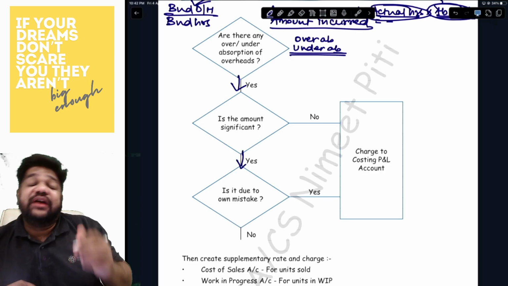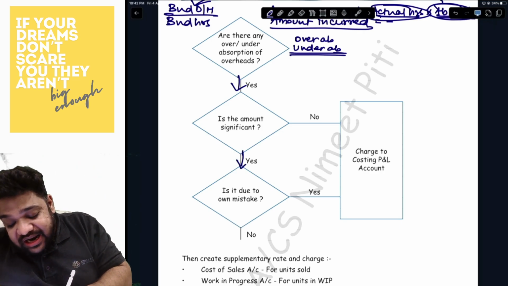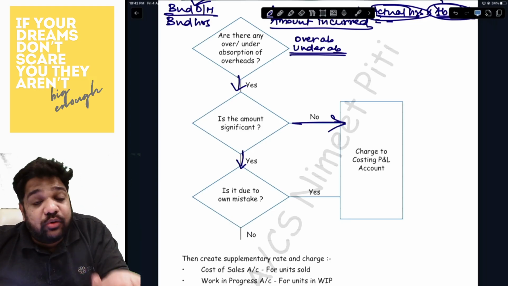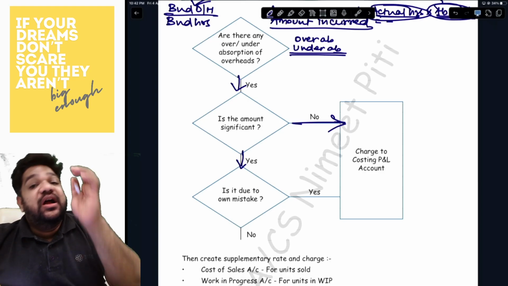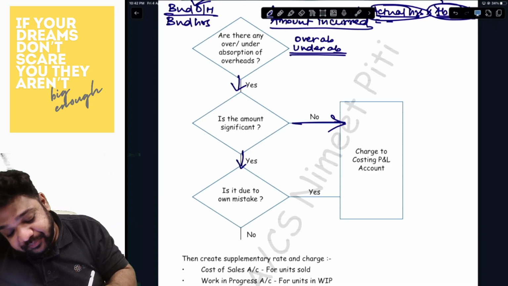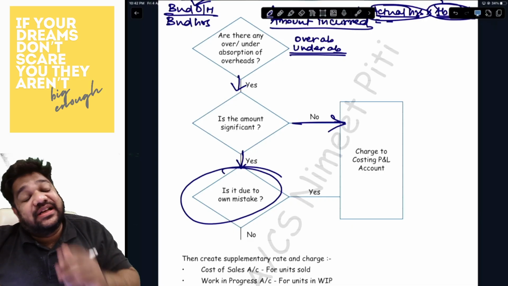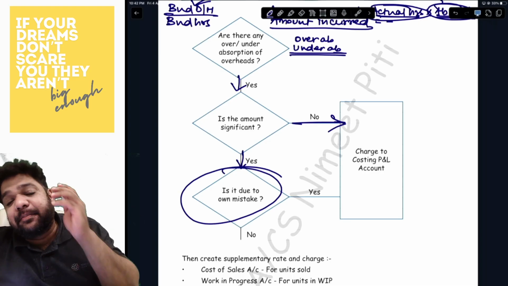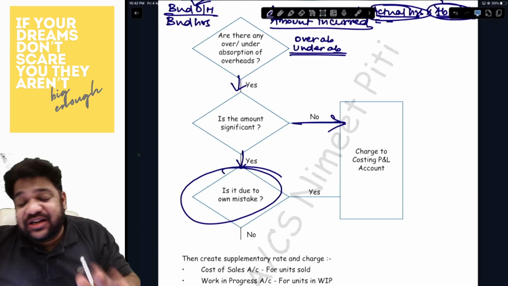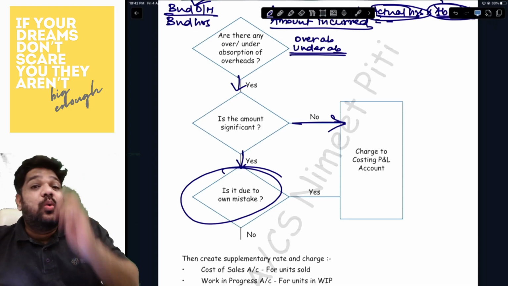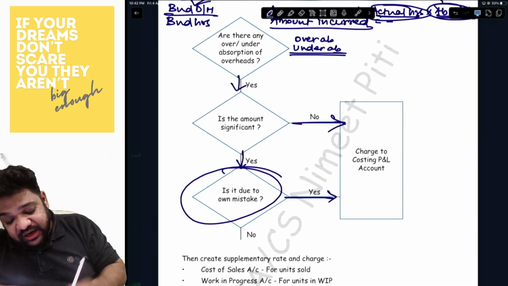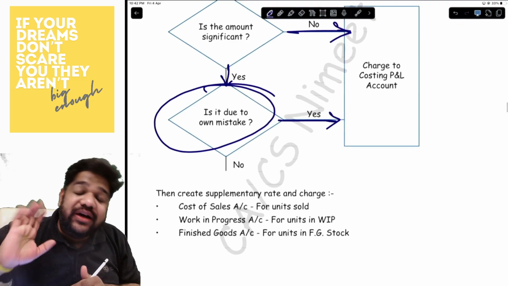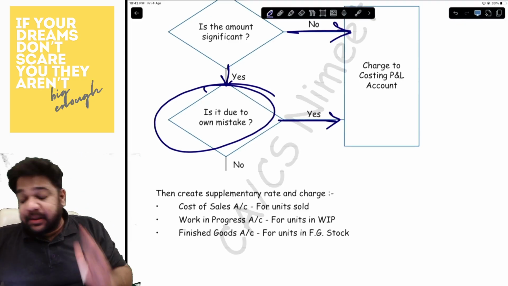The amount is significant. But if you say no, you will have to transfer the amount to costing P&L and your question is over. That's not what they want to know, right? So, is the amount significant? Always yes. Is it due to own mistake? The question will tell you that one third, two third, whatever is due to your own mistake, planning deficiency, or a production deficiency, something of that sort. Whatever is out of your own mistake, you have to transfer it to costing P&L account. And if it is not due to own mistake, you will create a supplementary rate.